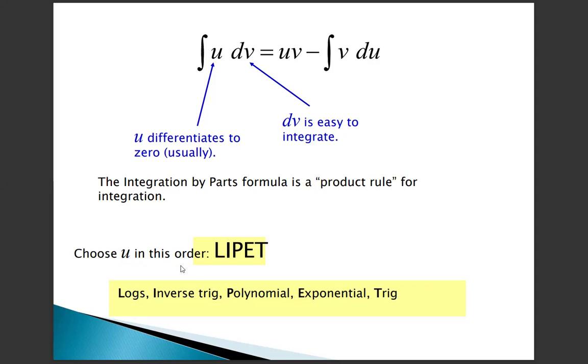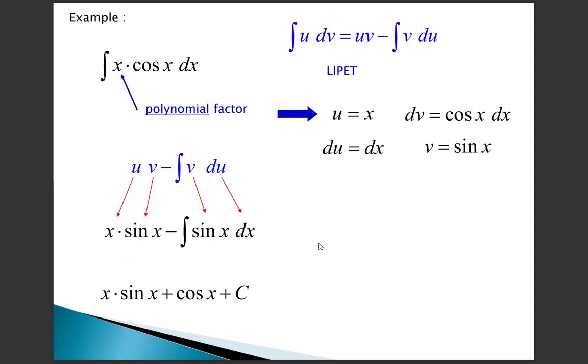Choose u in this order: LIPET. What is meant by LIPET? L stands for logs, I stands for inverse trigonometric function, P stands for polynomial function, E stands for exponential function, T stands for trigonometric function. If we choose u in this order, then we can easily integrate. If the functions are given as a mixture, we choose in this order, and then we can easily integrate the functions.